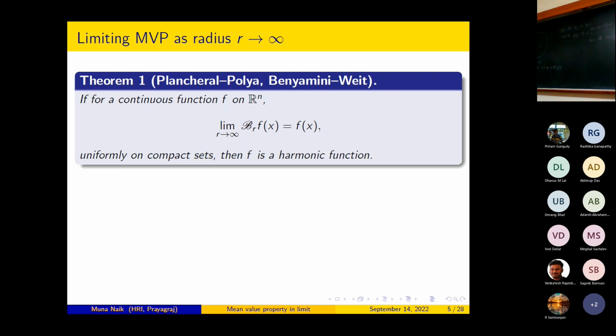Now, this question makes sense for any general Riemannian manifold. In any general Riemannian manifold, we can talk about geodesic sphere and geodesic ball.